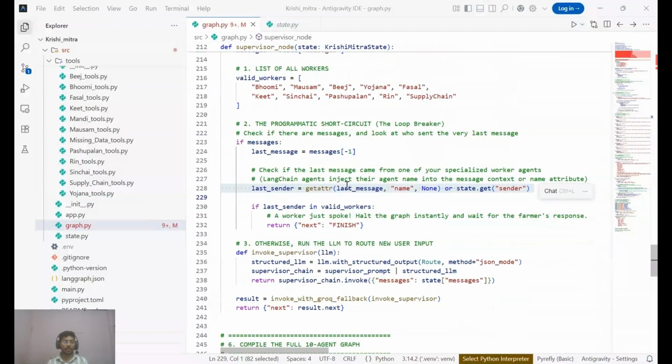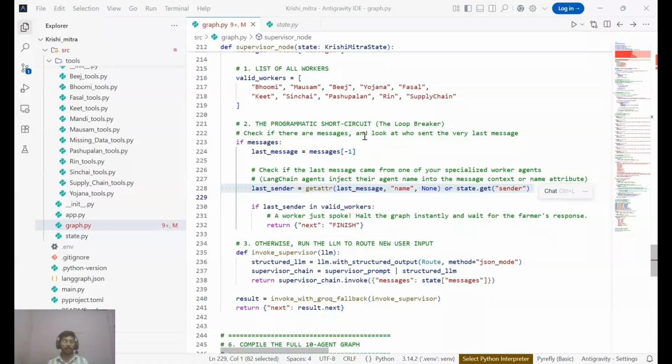Here is the most important safeguard in the entire system. In early testing, an agent would answer a question and send it back to the user, and the supervisor would mistakenly send it right back to the agent, creating an infinite expensive API loop. To solve this, I built a programmatic short circuit.